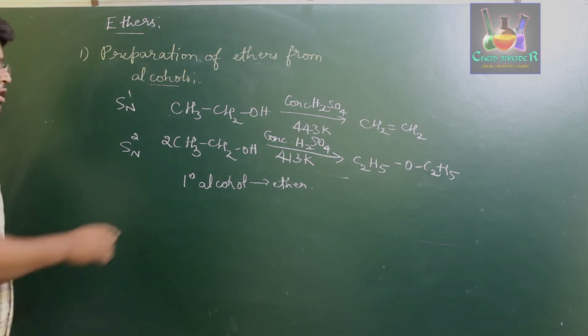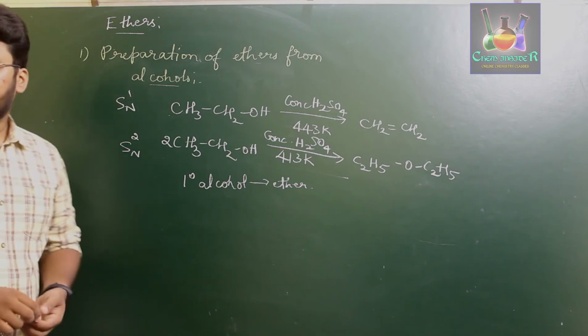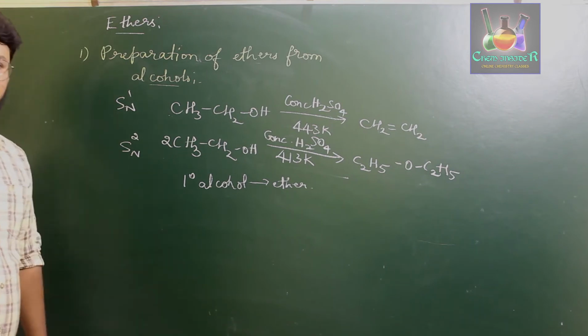That is because this dehydration preparation of ether from alcohol is an SN2 reaction, that is, substitution bimolecular nucleophilic reaction. Therefore, this reaction is only useful for preparation of ether from primary alcohol, but not with secondary or tertiary. So now let us discuss the mechanism of this particular reaction.